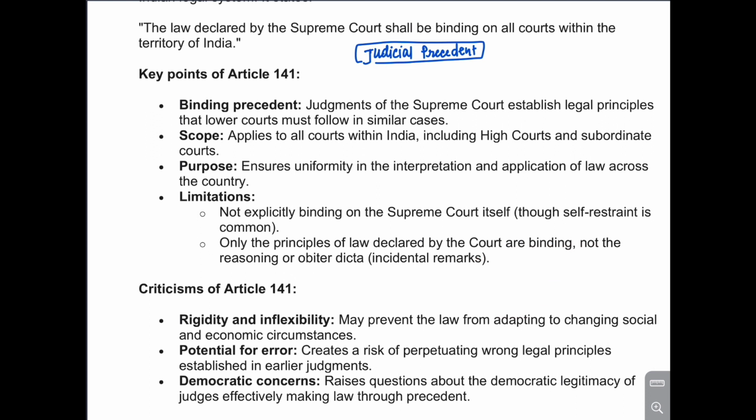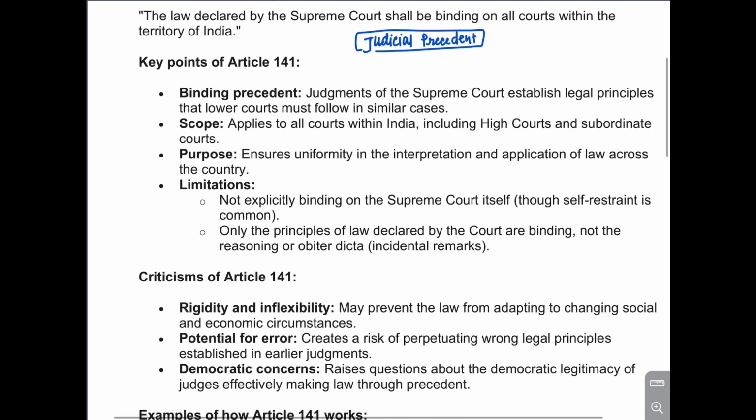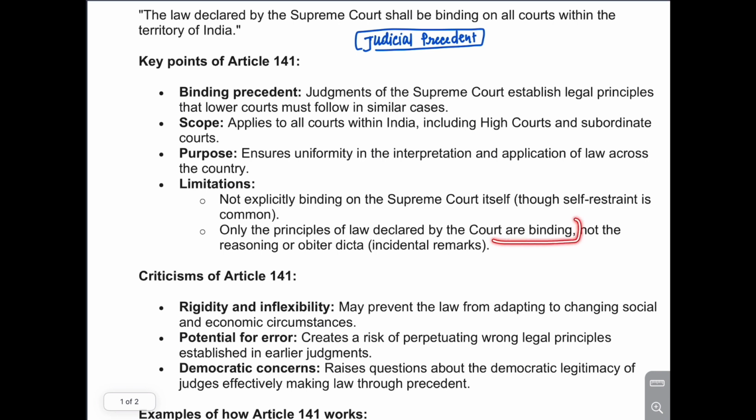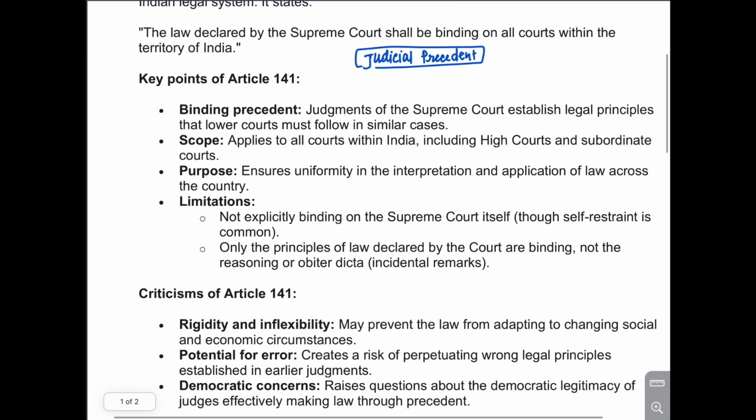Take for example, last time the Supreme Court scrapped the National Judicial Appointments Commission on the principle that it violates the independence of the Supreme Court. That is the principle: independence of the Supreme Court. Any law violating the independence of the Supreme Court should be scrapped. So that is all about this article.